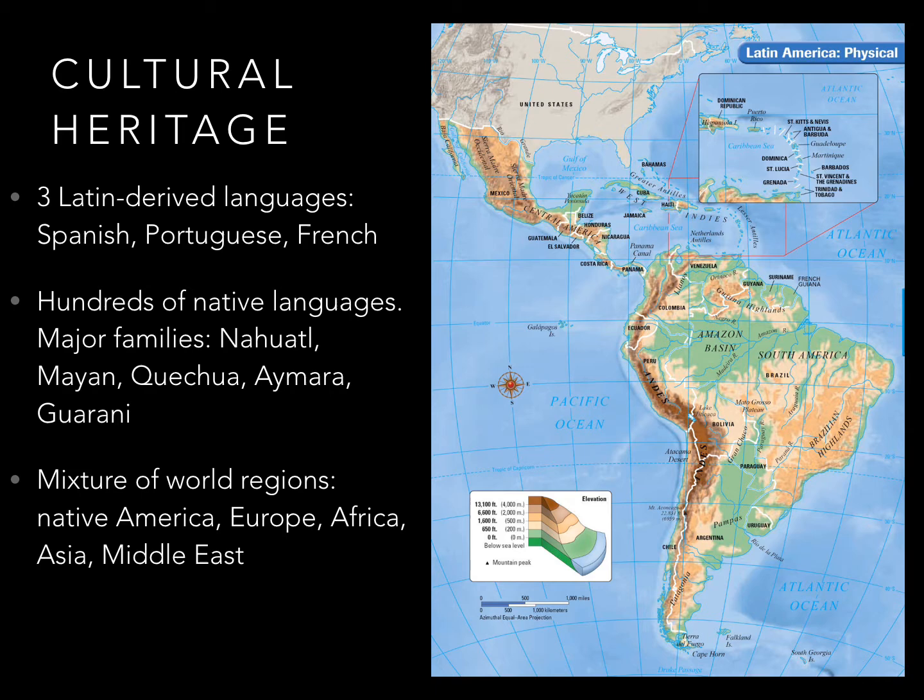Another central characteristic of the region is that it is a mixture of mainly three world regions: the native inhabitants of the Americas, Europe, and Africa. Those are the three big regions that come together in Latin America. Native Americans, as you all know, have inhabited the Americas for thousands of years, and today about 45 million inhabitants in Latin America are considered indigenous. Countries with a high percentage of indigenous residents include Guatemala, Bolivia, Peru, and Ecuador. Mexico is another country with millions of indigenous inhabitants, especially in the southern part of the country close to Guatemala.